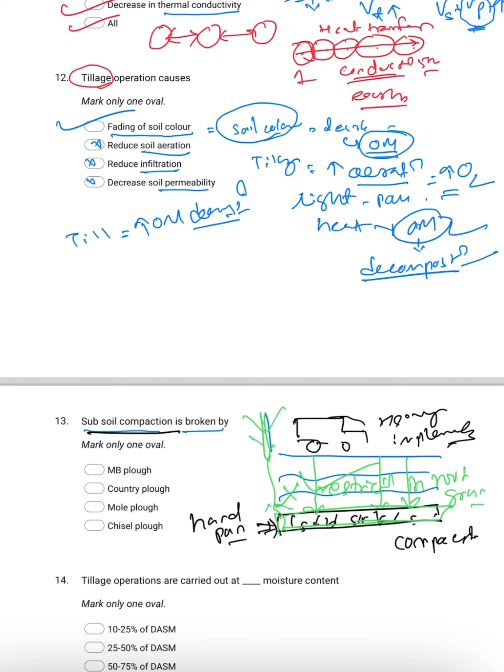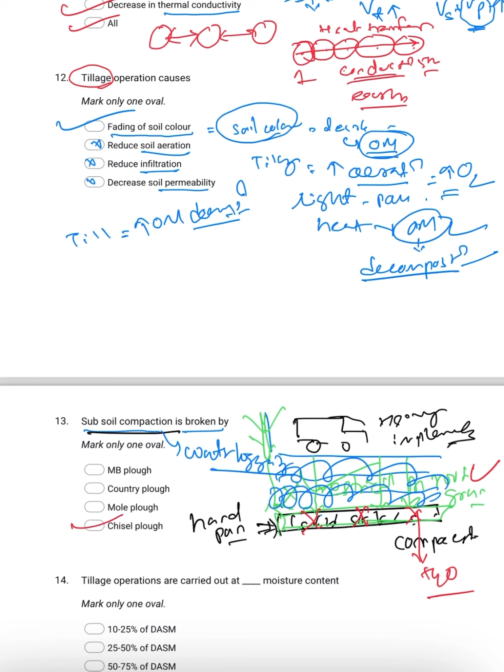So now what will happen? The water will be stored here, and it will cause a waterlogging condition because of the soil compaction. So you have to break the soil compaction, so that the root can grow easily, as well as the water can percolate downward.